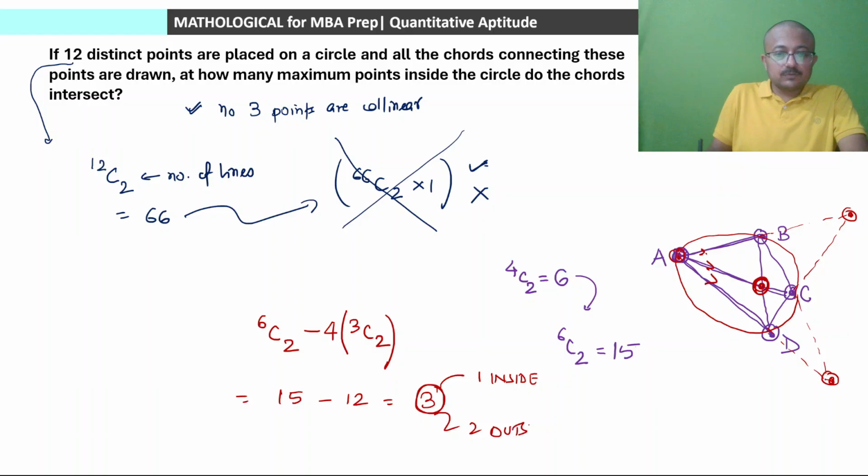2 points which are outside the circle, which will be intersection points of extended chords, and basically the intersection points of seconds. Is this clear? Because chords will intersect inside the circle only. Isn't it so? Okay. And they might be emanating from the same common point, which are A, B, C, D in this case, or 12 intersection points in case of our original question. Is this clear? Okay.